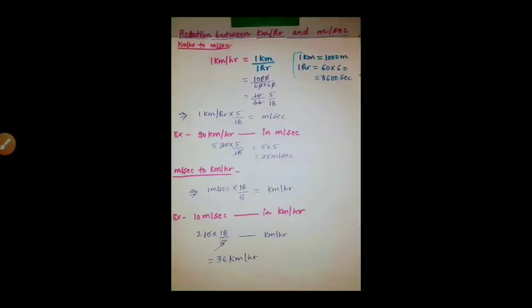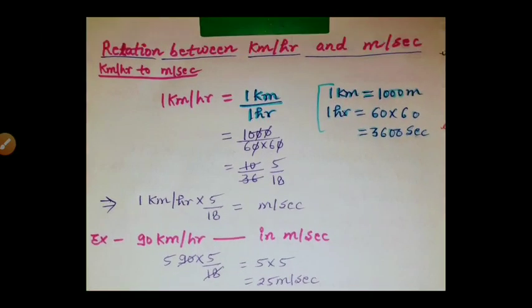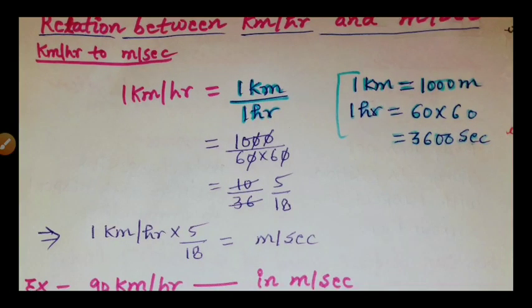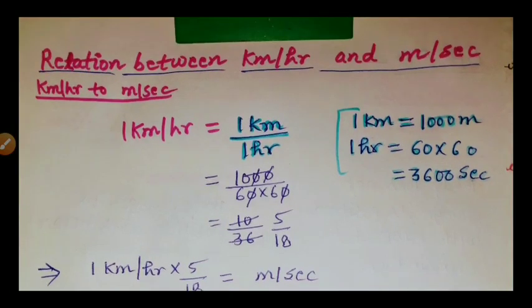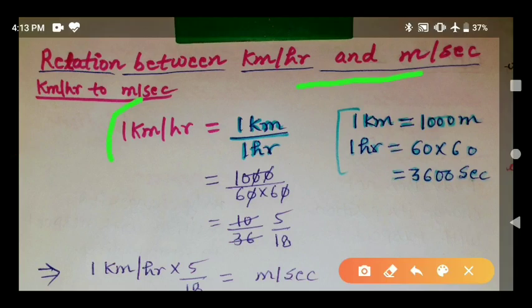Next, one relation is given between kilometer per hour and meter per second, which will be helpful in numerical problems. So students, try to understand this relation. 1 kilometer per hour in meter per second. We know that 1 kilometer is equal to 1000 meter, and 1 hour is equal to 60 minutes, and 60 into 60 means 3600 seconds.